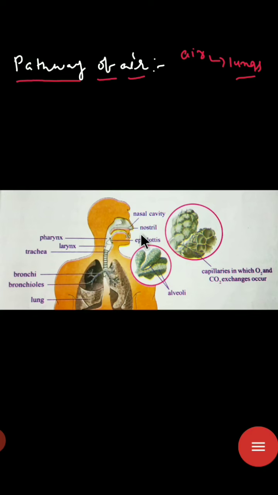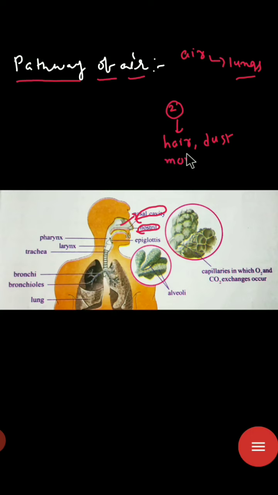So first you see the nostrils. These are the external openings of our nose, and two nostrils are present. These two nostrils open into the continuous part, the nasal cavities. Okay, so these are the nasal cavities. The nasal cavities contain hair. So the hair filters the dust particles, and the second one is the mucus.